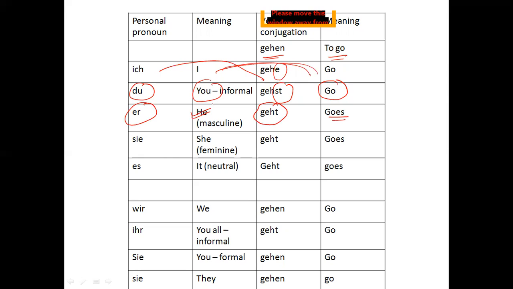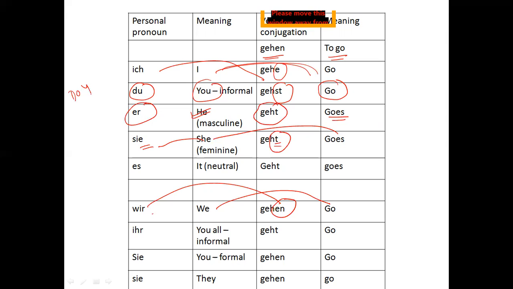If I need to write "she goes", then I will write geht, because "sie" is she and the ending should be t. If I need to write "we go", then I will write wir gehen with en ending, right? I can give you some more examples, like now let me give you a complicated sentence.